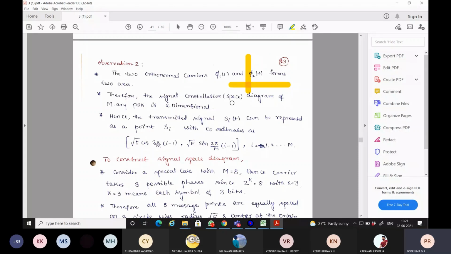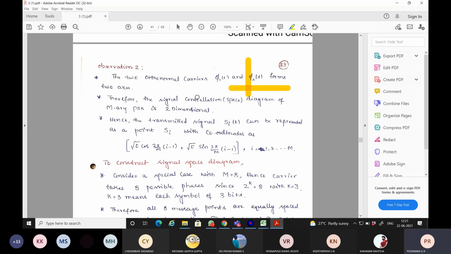Hence, when a signal Si of t is transmitted, it will show on the signal space diagram as a signal vector Si with coordinates. What are the coordinates?